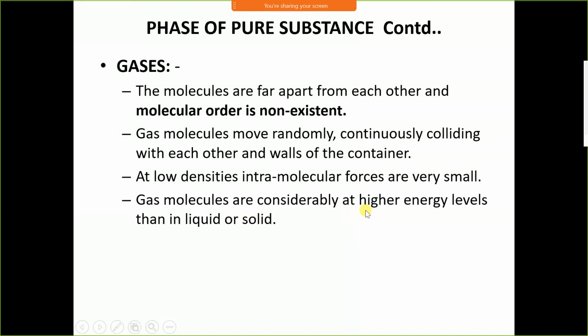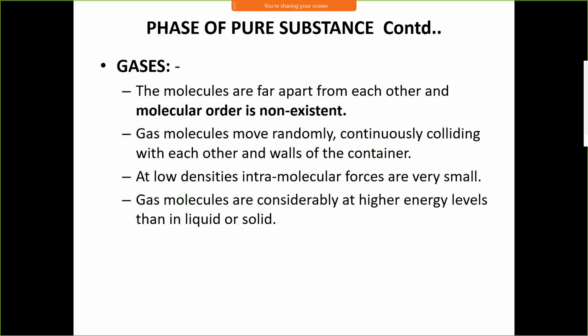Gas molecules are at a considerably higher energy level than liquid or solid. As the temperature increases, the energy of the molecule increases. In the solid state, consider ice. It is at very low temperature, therefore the molecules of the ice possess very low energy. When it is heated, ice converts into liquid, and liquid has a temperature higher than the ice. Therefore, molecules possess more energy. Molecules of liquid possess more energy than the solid.